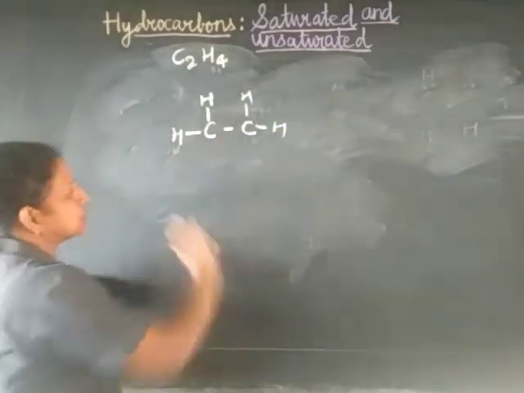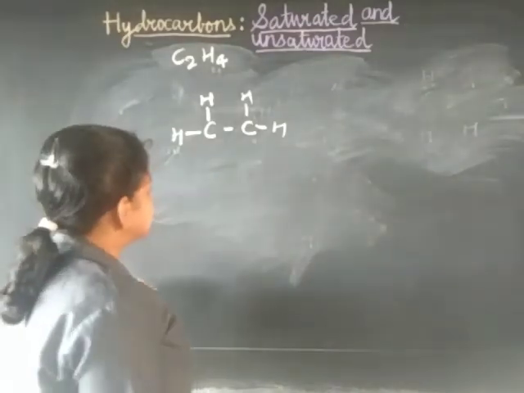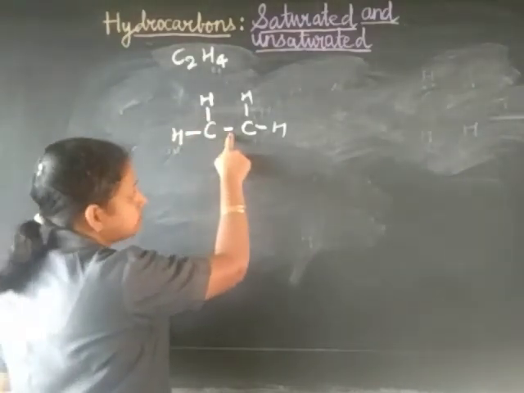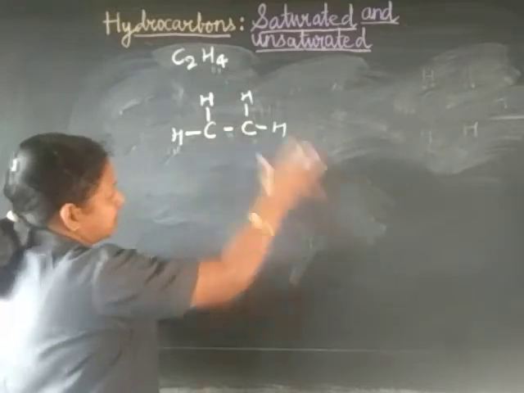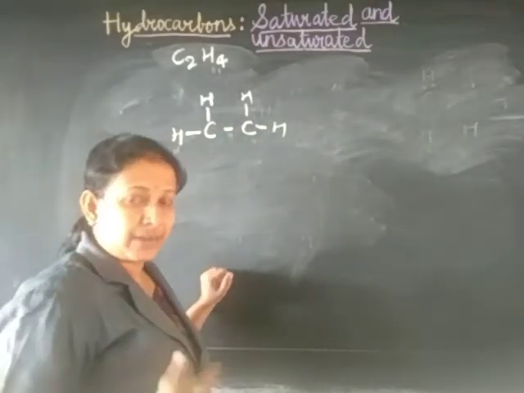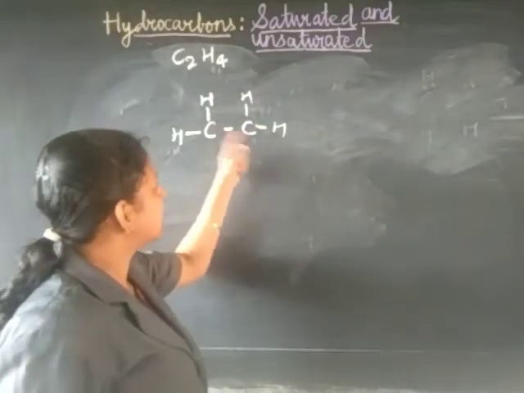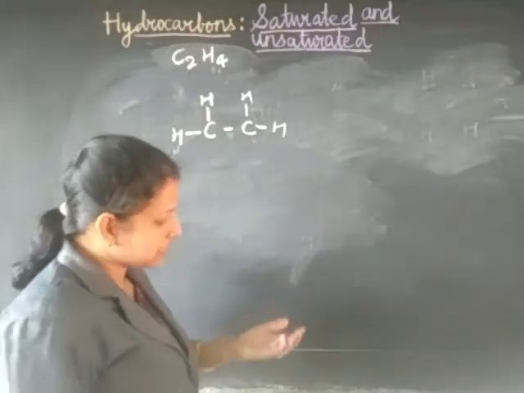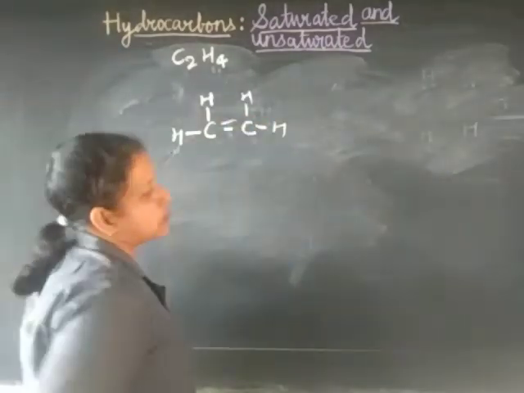But let's see whether it is satisfying its tetravalency or not. Here 1, 2, 3. 1, 2, 3. So that means only 3 bonds are there. So the tetravalency of the carbon is not satisfied. How can it be satisfied? By just putting a double bond between them.